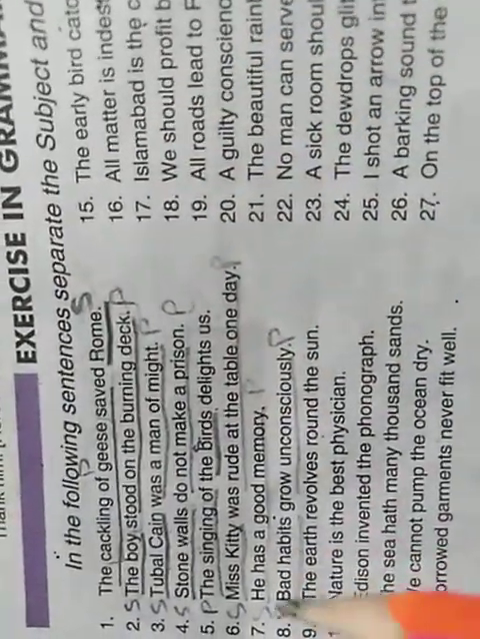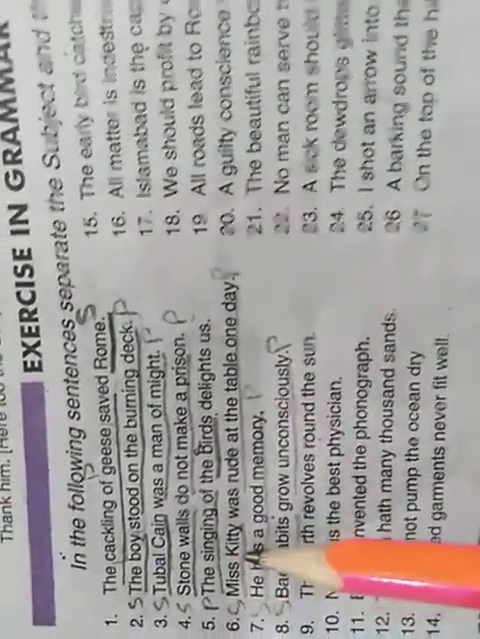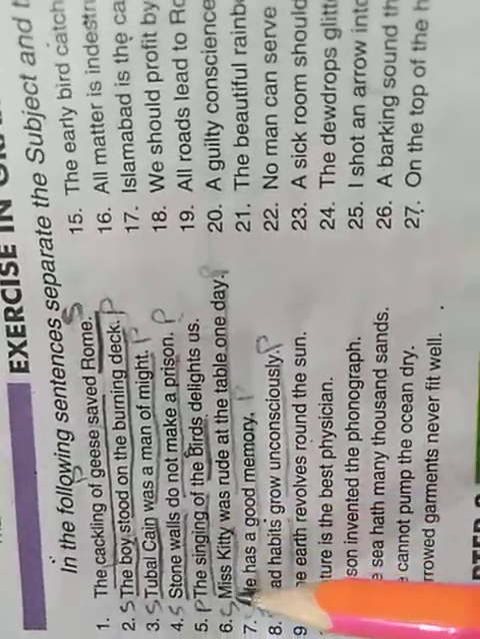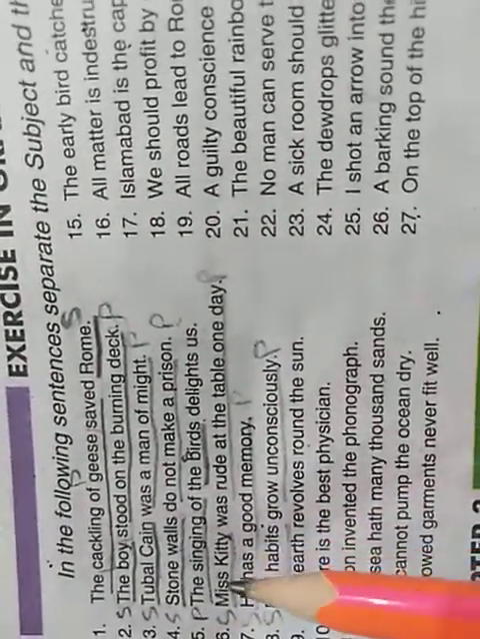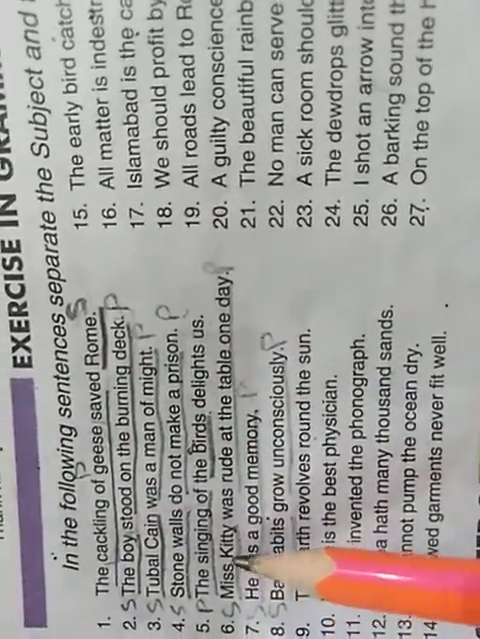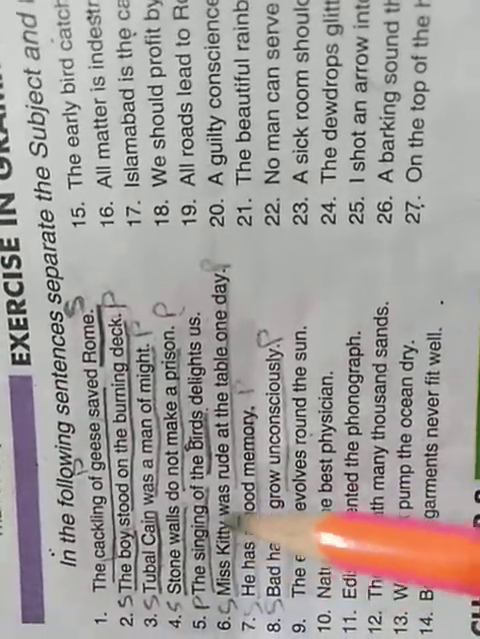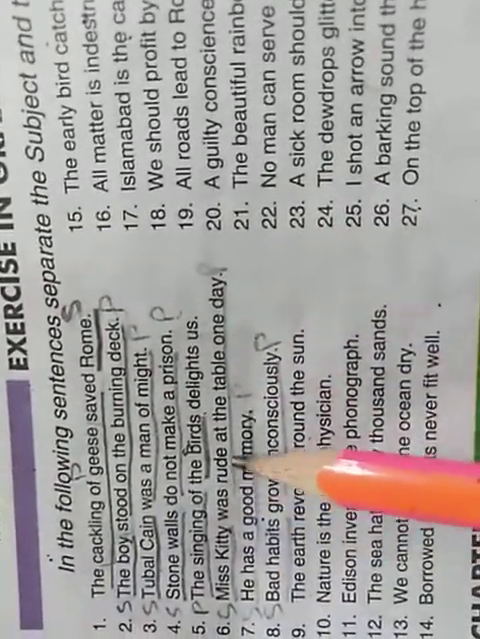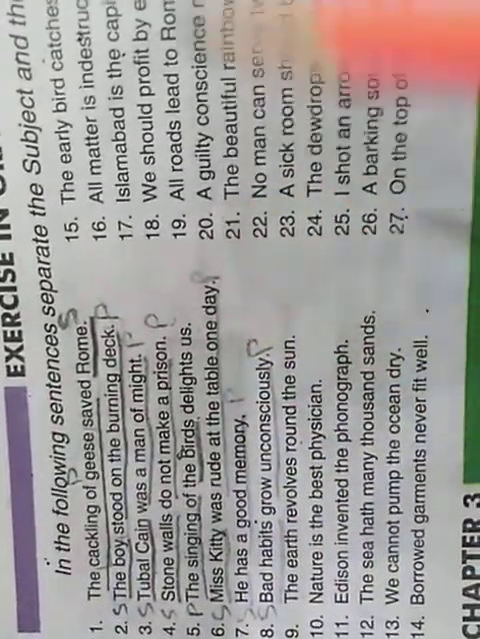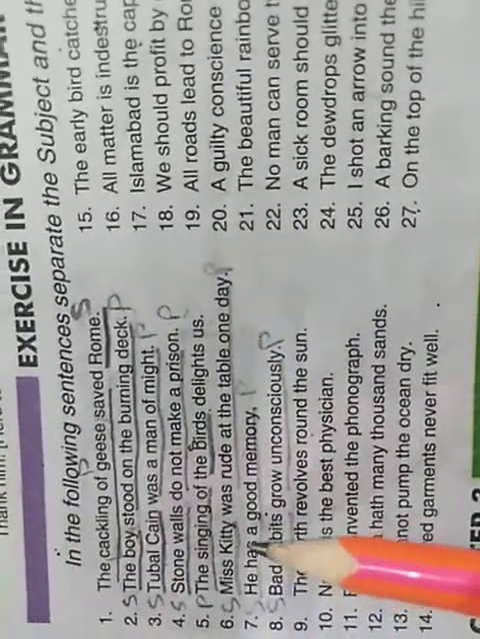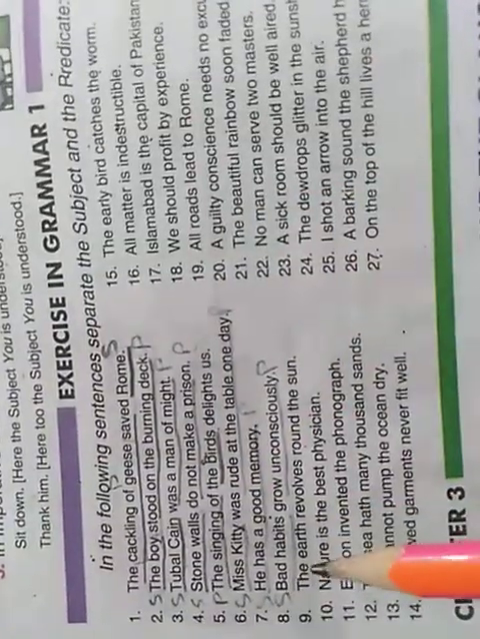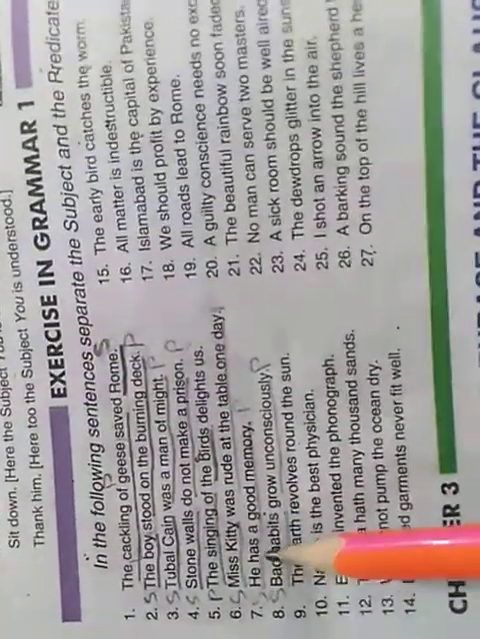Next up we have, Miss Kitty was rude at the table one day. So what is subject in this sentence? Miss Kitty. Miss Kitty is your subject in this sentence as this is a person and this is a noun. So this is subject and we are telling something about this person, that this person was rude at the table one day. So rude at the table one day is your predicate. Sentence number 7. He has a good memory.